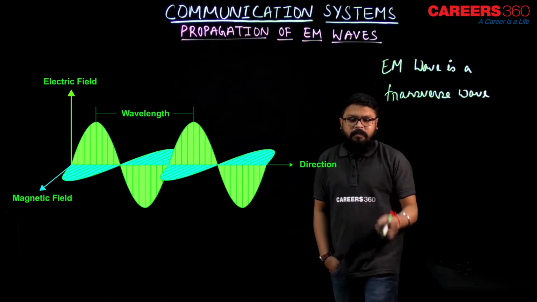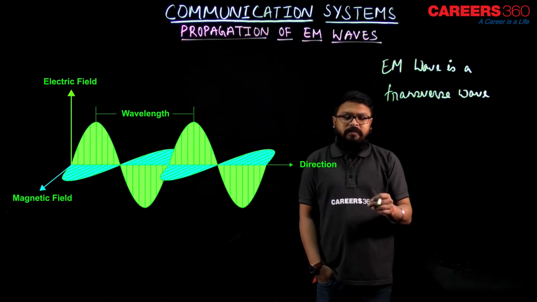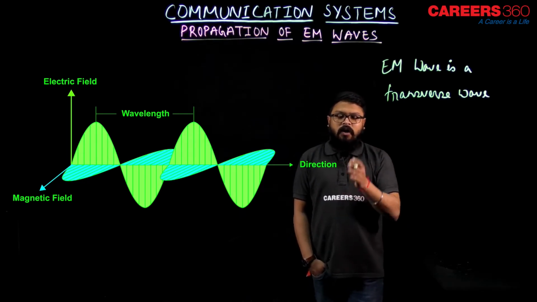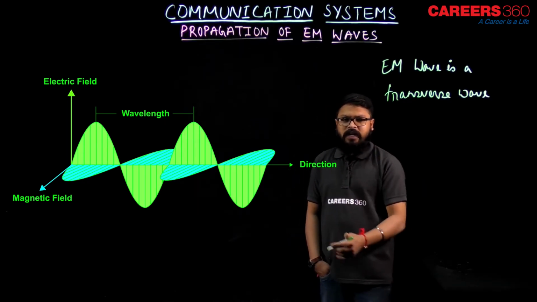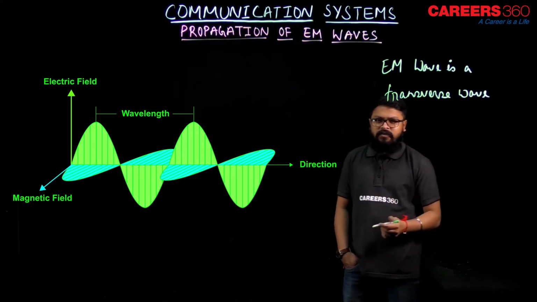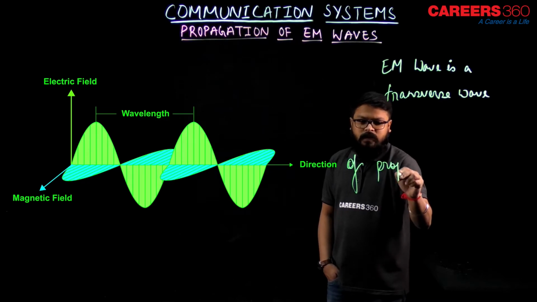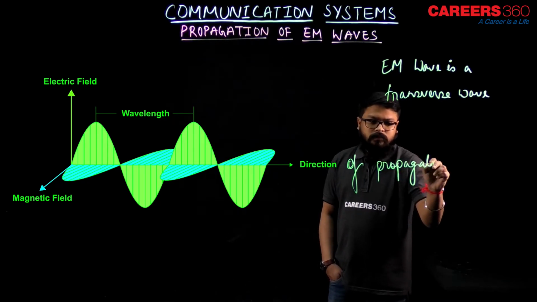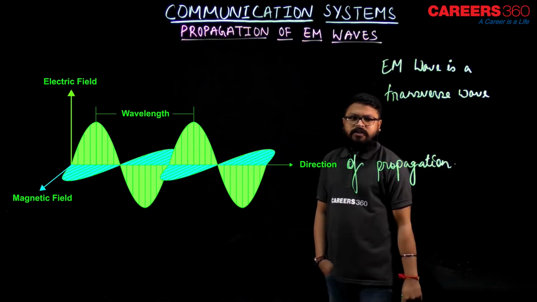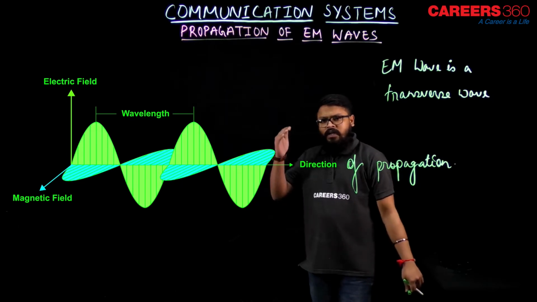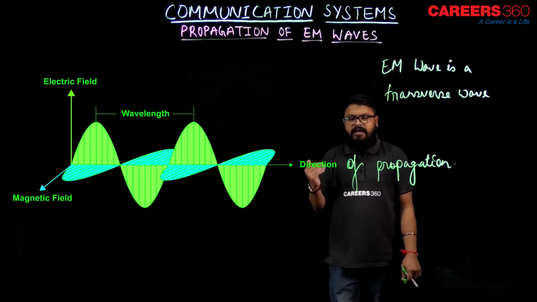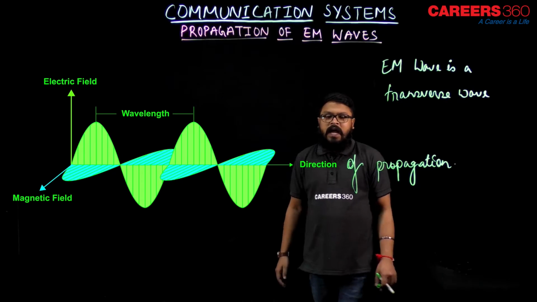That is, the oscillation of the wave is normal or perpendicular to the direction of propagation. So over here, as you can see, this is the direction of propagation. The oscillations of the electric field and magnetic field are normal to each other, and